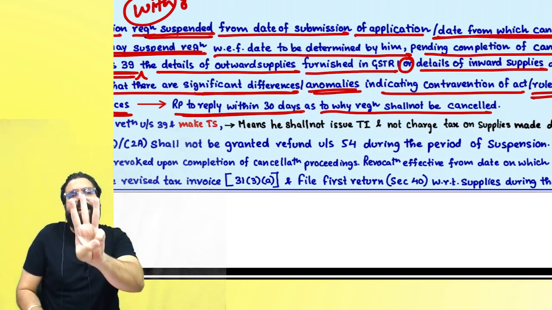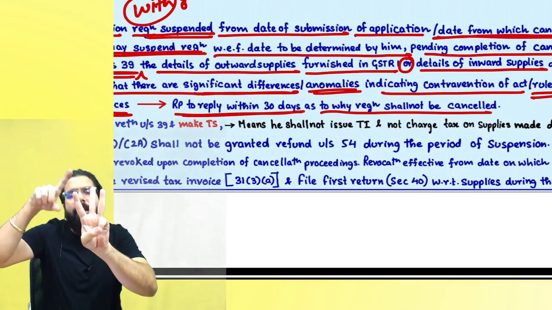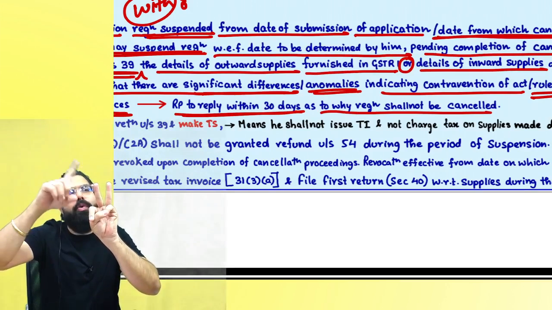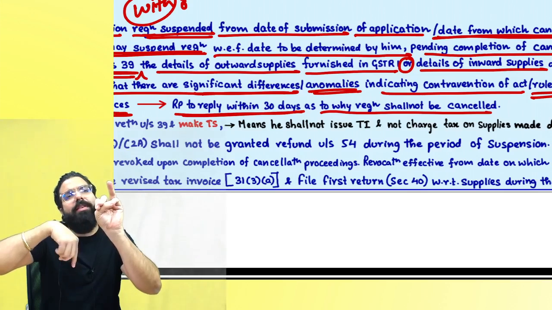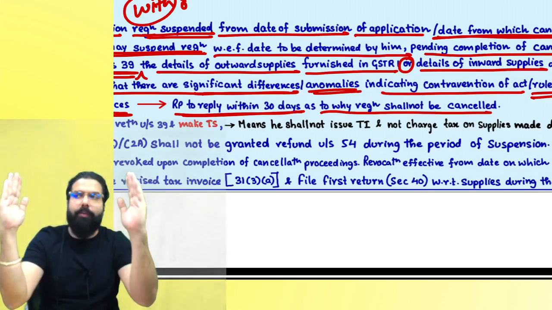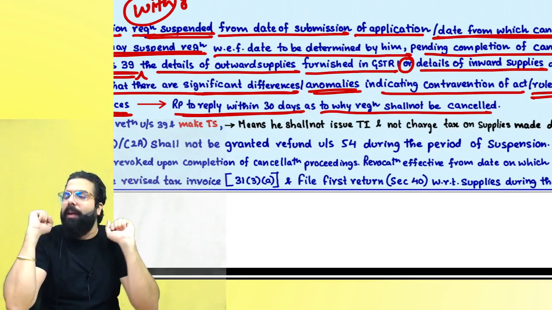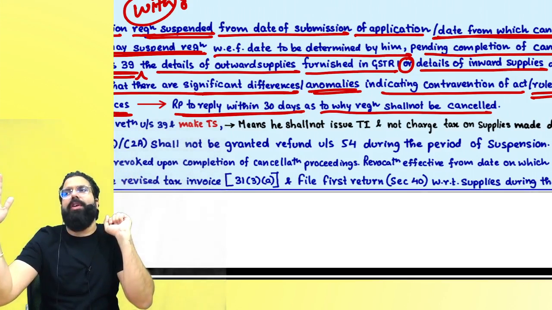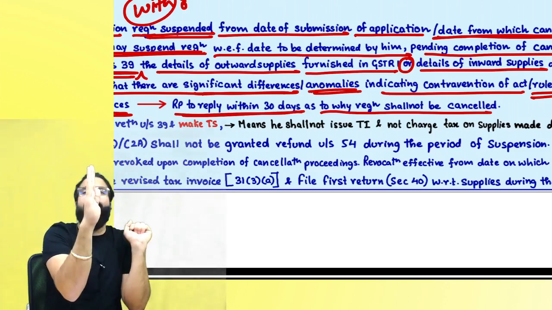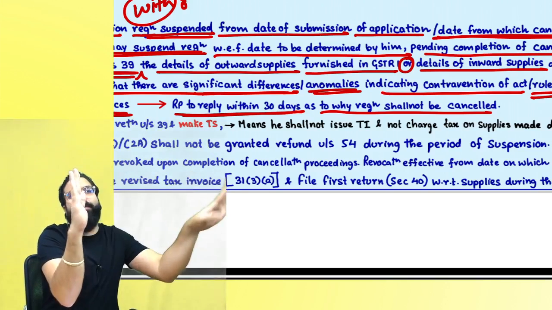Can you tell me 3 cases when registration will be suspended? Number 1, when you apply. You applied over here, from here you are asking cancellation, so from here your registration will be suspended. Number 2, when the proper officer gives you a show cause notice. You will reply and then the officer will determine a date from where your registration will be suspended.